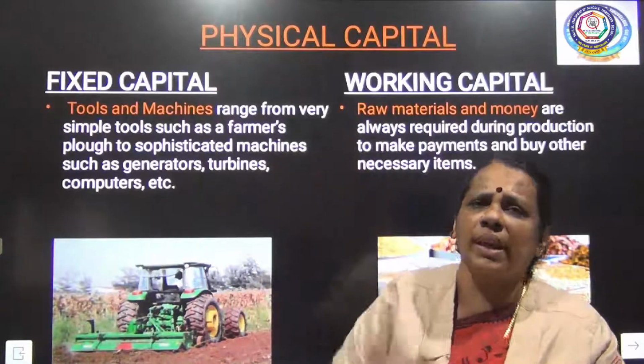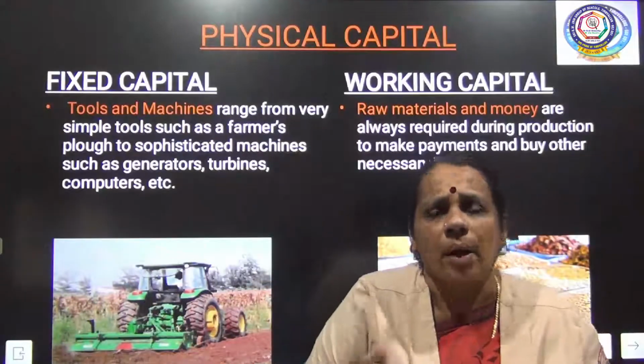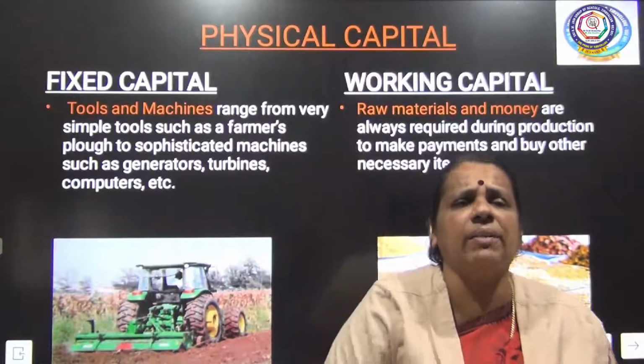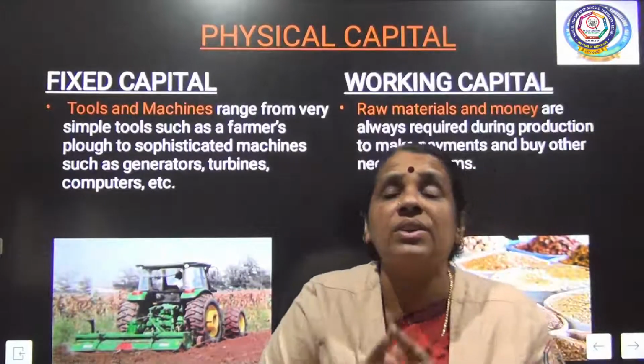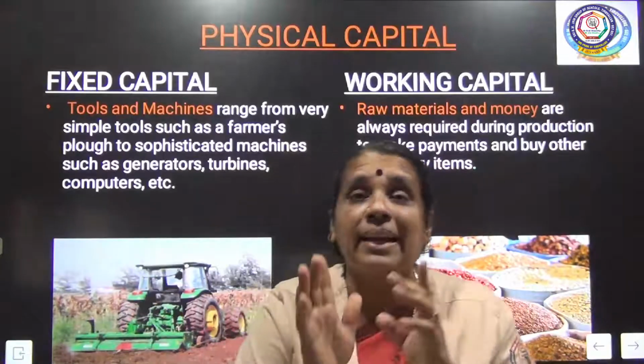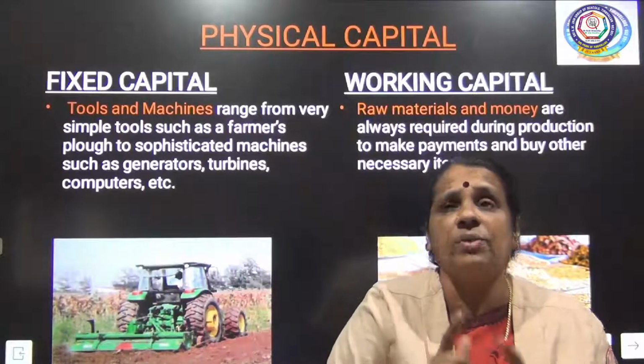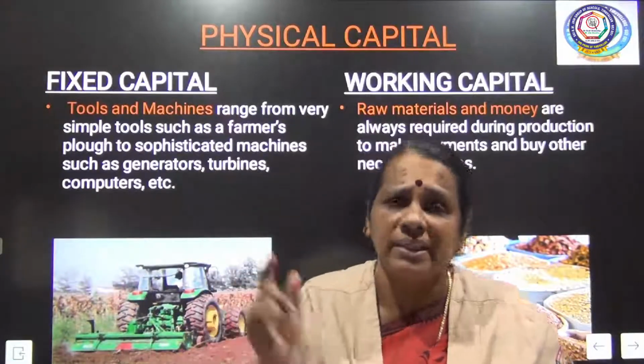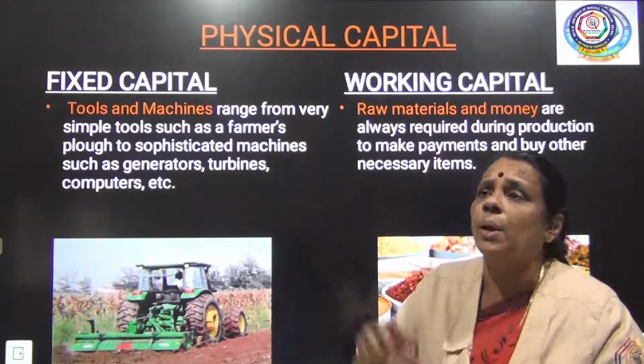The next one is working capital, which I already told you: raw materials and money in hand. For every production activity we need raw material. For every stage of production, money is greatly required. So, raw materials and money in hand play a greater role. They come under working capital.